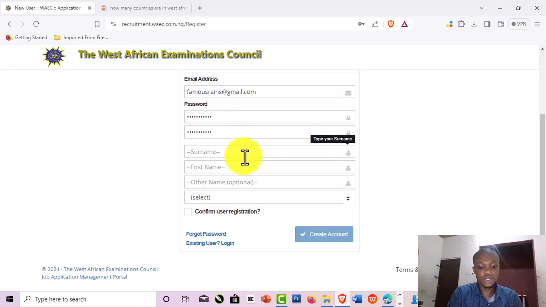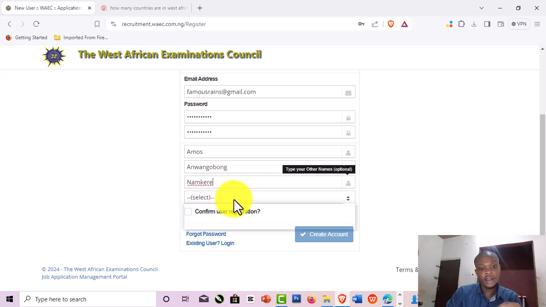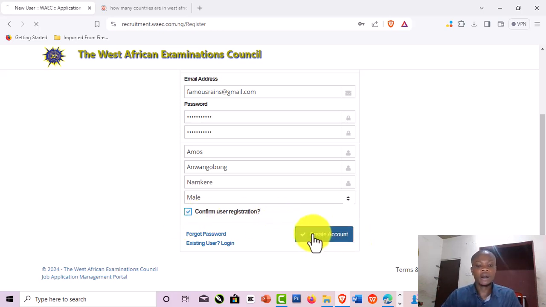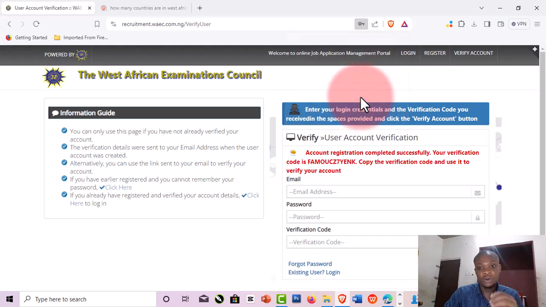Then I'm going to put my surname and my first name. You put your own names as well. Then my other name, though it is optional, I prefer to put it. Then I select my gender, click confirm user registration, then click create account. That will load, and the account is created. You can choose to save your password if you are using your personal device, your phone or your computer. In my own case, I'm using my system, so I'm going to click save.